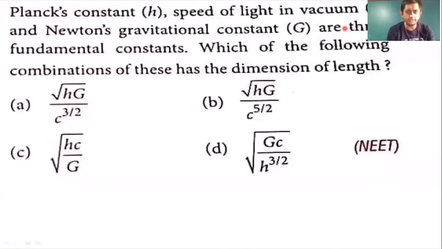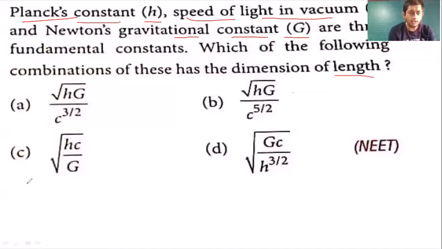So students, this will be the last question of the topic of units and measurements. So kindly pay attention. The question says that Planck's constant is h, speed of light in vacuum is c, and gravitational constant is G. Now these three are related to length. Then what will be the formula for length? So how to do it?